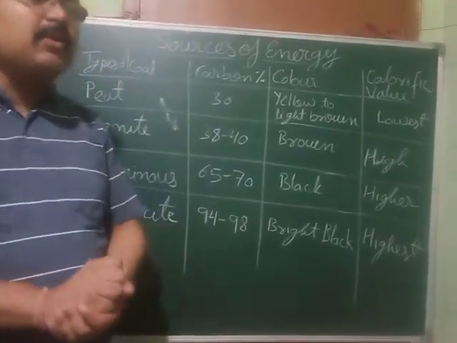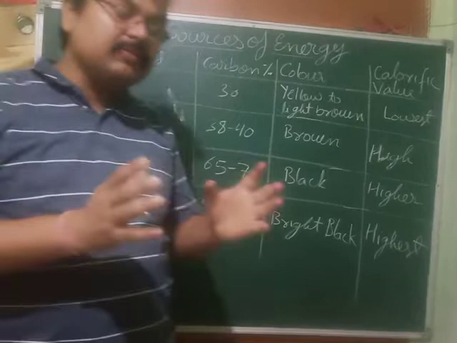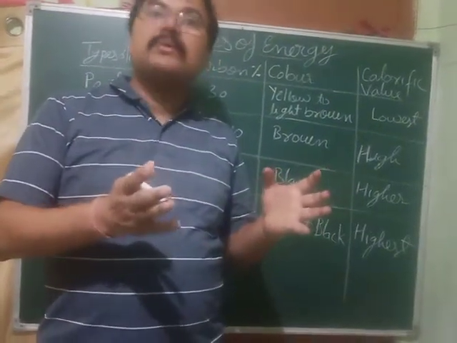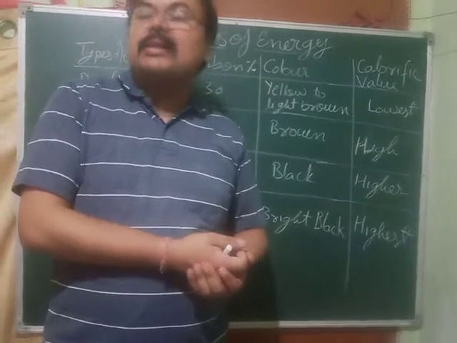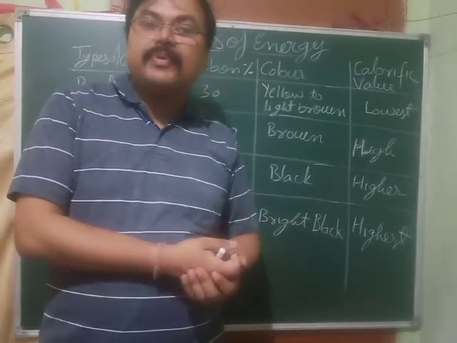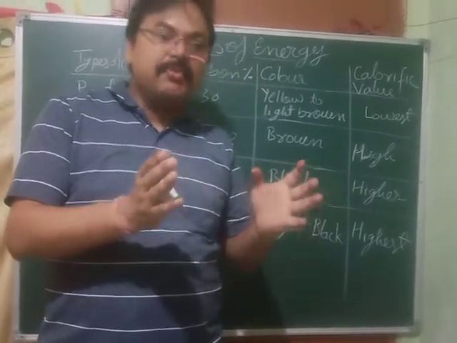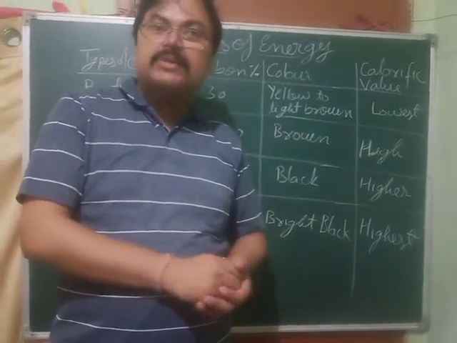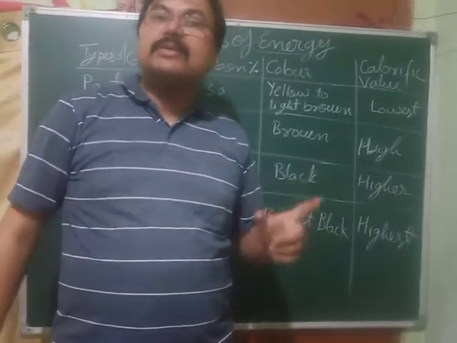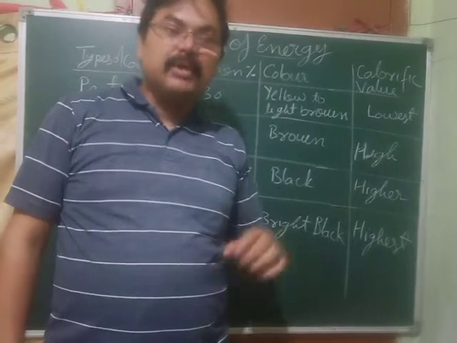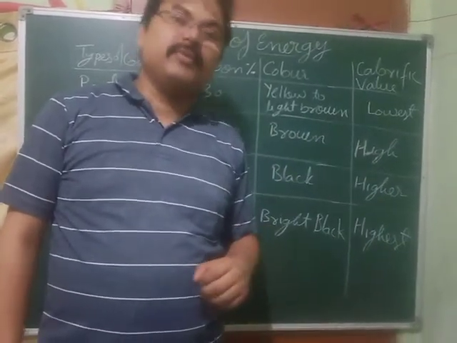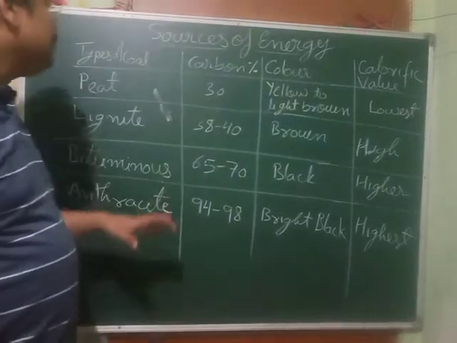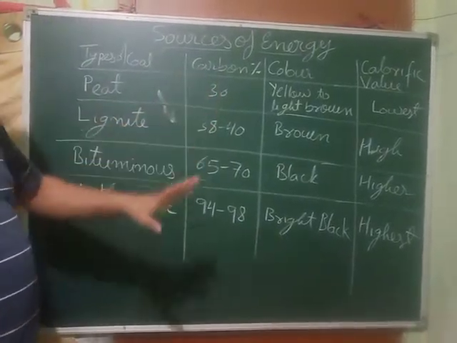The calorific value of a fuel is the heat generated when you burn 1 kg of that fuel. Or you can say, if you burn 1 gram of that fuel, whatever heat it generates is called its calorific value. So the amount of heat generated per gram by the fuel is called calorific value. Clear? Now see, first we are talking about carbon content.